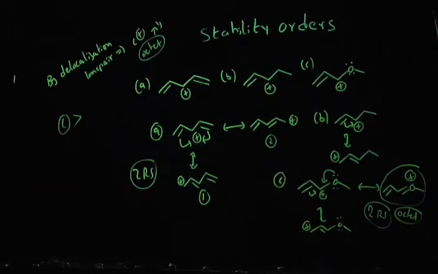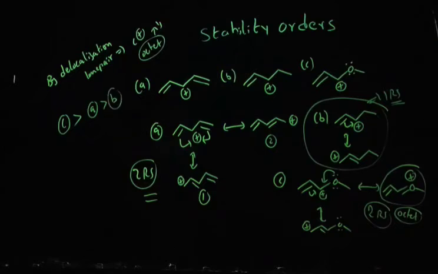Between option A and option B, option A contains two extra resonance forms, but option B contains only one extra resonance form. That means between A and B, you can choose A because it contains two resonance forms, then B. So the answer will be C is greater than A is greater than B.